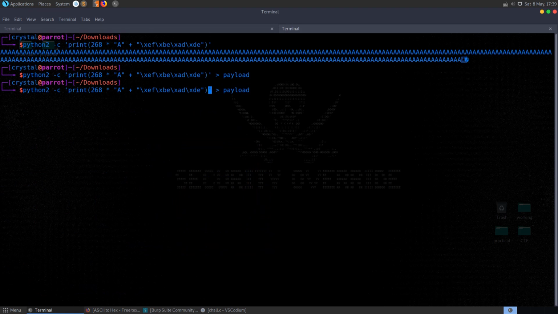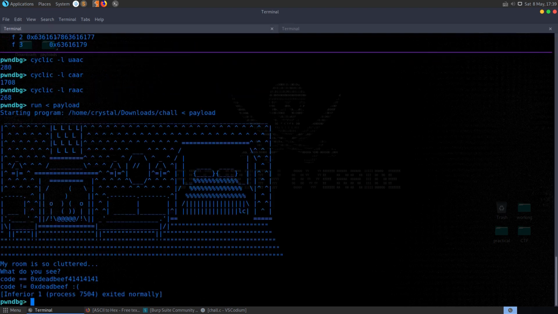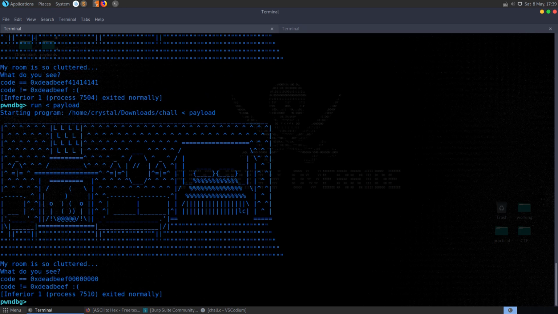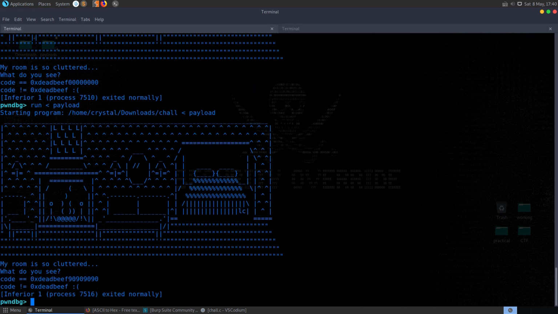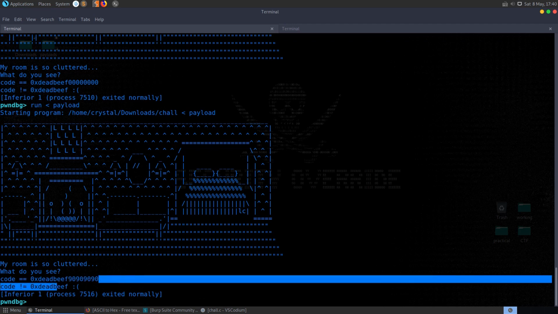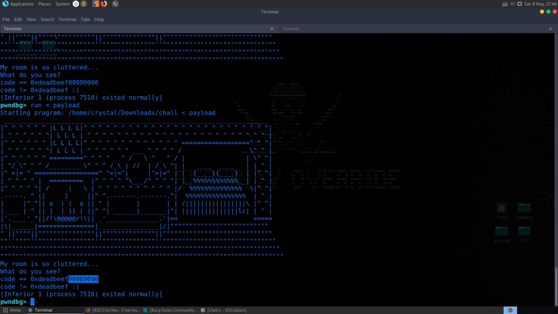So I tried to get around this by using some different values here to see if we could send in null bytes, or NOP instructions. But yeah, it represents it as the ASCII value.